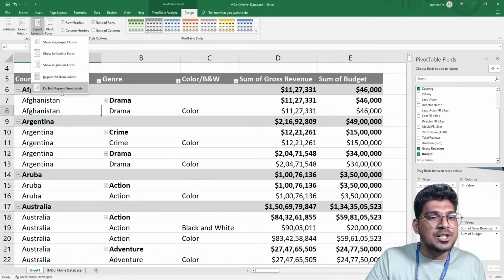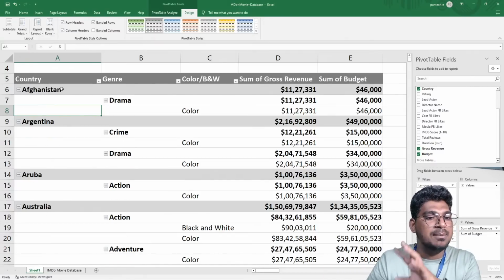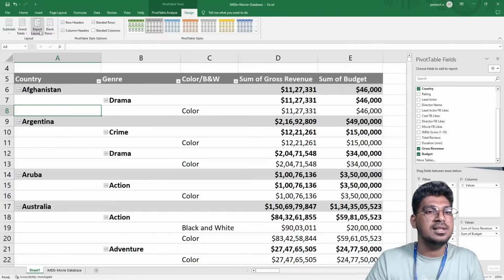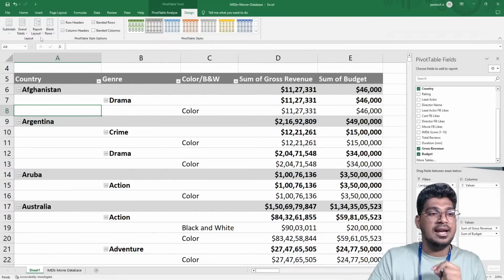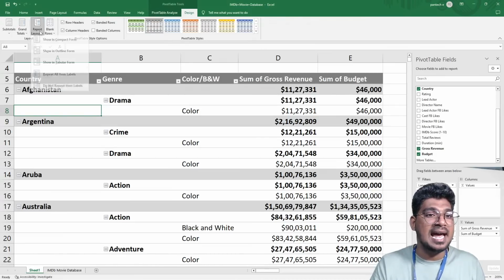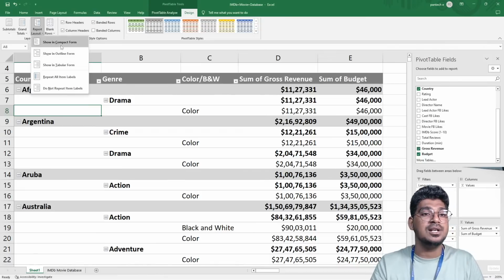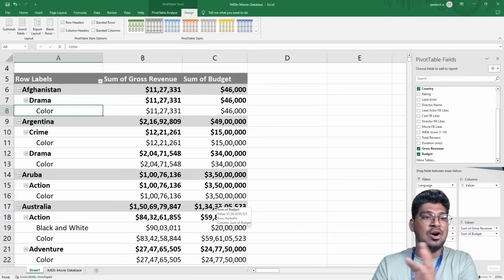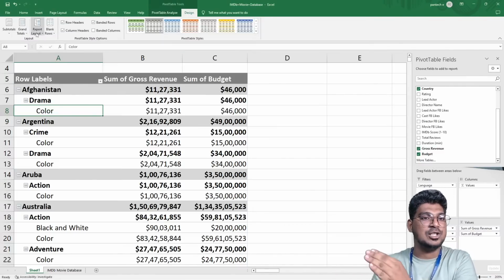Then what about this option? Do not repeat item labels. So it will not repeat all the values. That is the option between these report layouts. Can you understand what I'm saying here? I discussed the 5 different options. One is the compact form. That is not recommended for understanding this data.